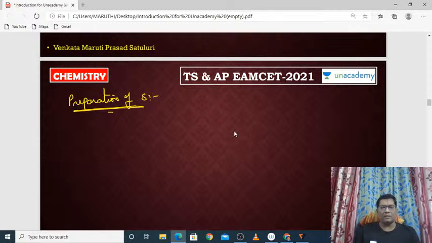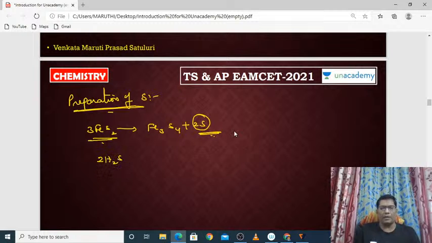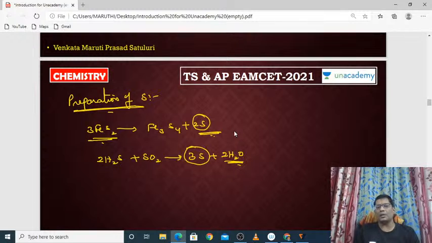How can you prepare the sulfur? Yes, 3FeS2 gives rise to Fe3S4 plus sulfur. See here, sulfur will be produced by reacting iron sulfide. And in the same way, from hydrogen sulfide also we can produce sulfur by reacting it with sulfur dioxide. Okay, 3S will be produced and 2H2O will be separated out. Here also you can get the sulfur.